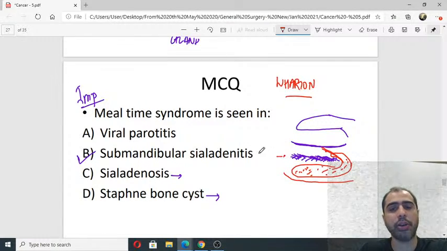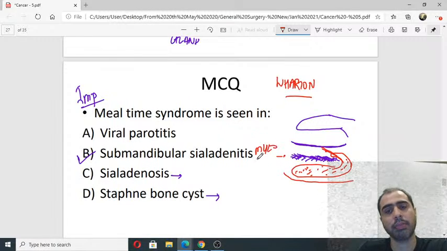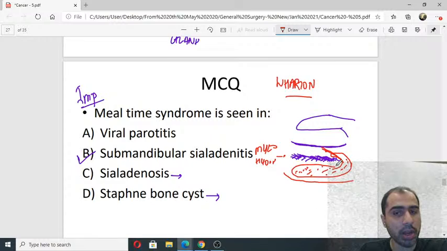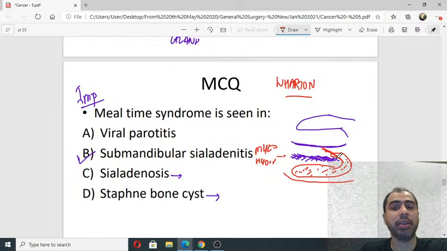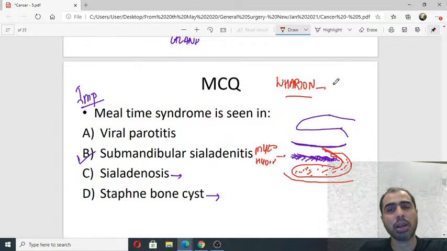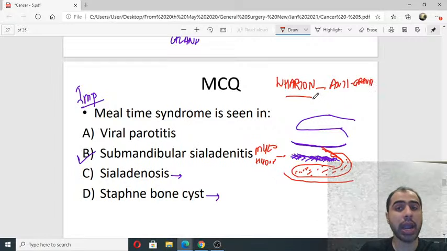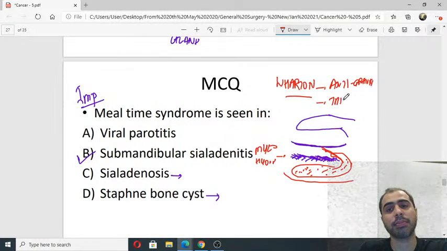Yes, this is mylohyoid muscle, absolutely right. So calculi are common in the submandibular salivary gland because the duct has to go anti-gravity in contrast to other glands, and the secretions are thick.